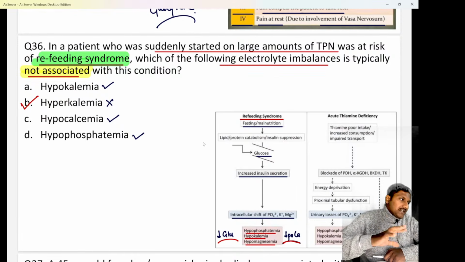So all the electrolytes increase except calcium. What is that condition from medicine? Let me know in the chat box.